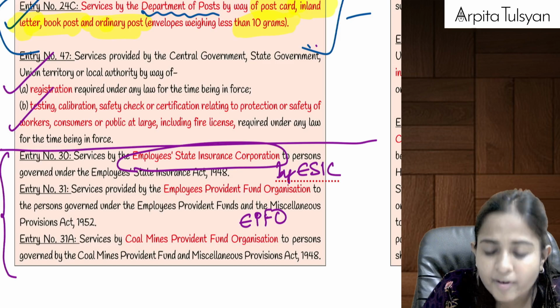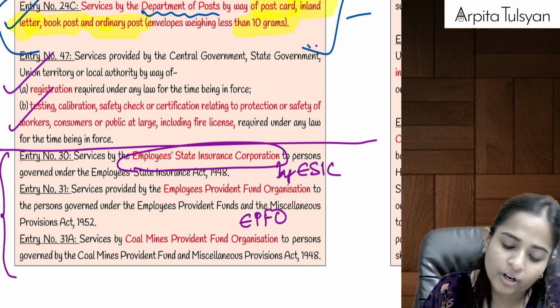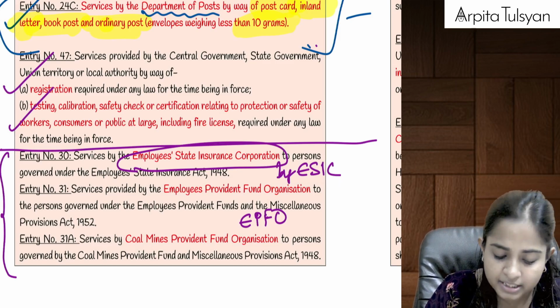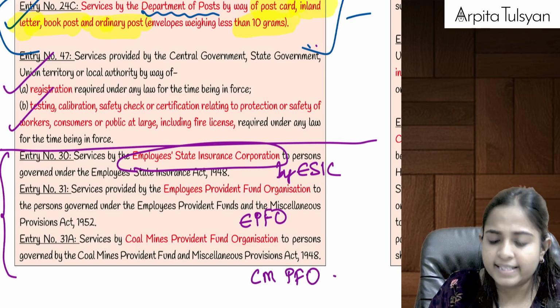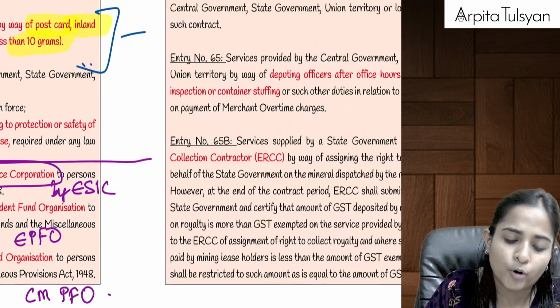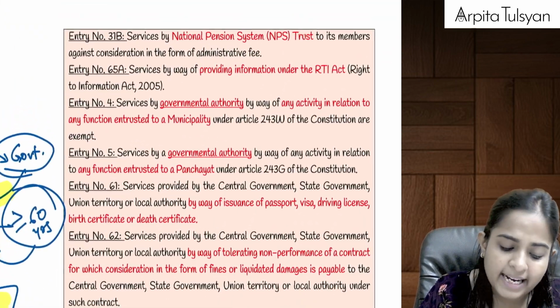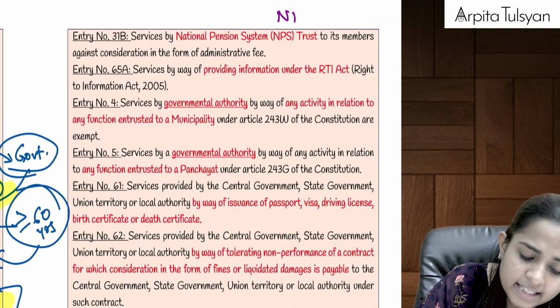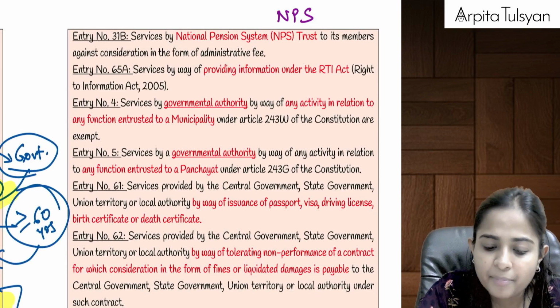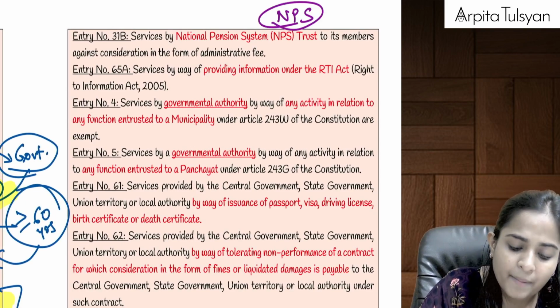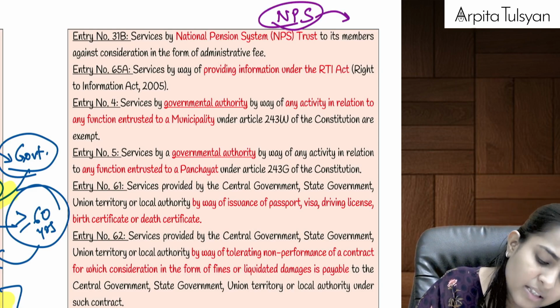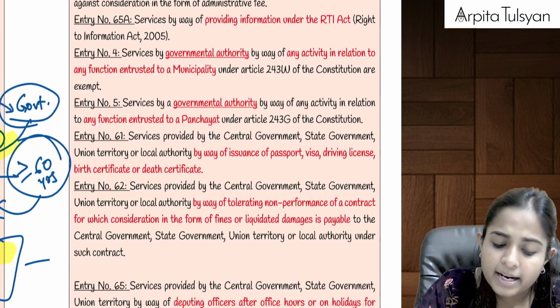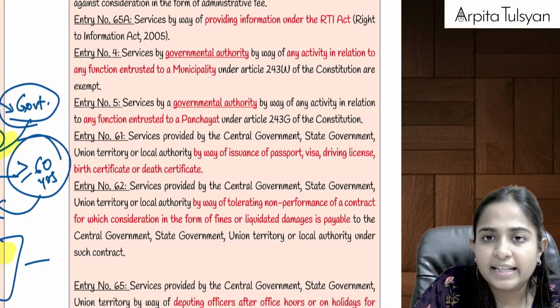Similarly, services provided by EPFO, Provident Fund Organization, even that is totally exempt from GST. Any services provided by Coal Mines Provident Fund Organization, which is specifically applicable for the employees of coal mines, even that is totally exempted from GST. Then any services provided by NPS, very famous nowadays, to its members for which they charge some administrative fees, even these services will be totally exempted from GST. I hope I am very clear till here.